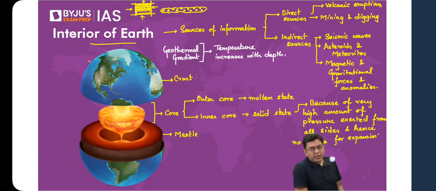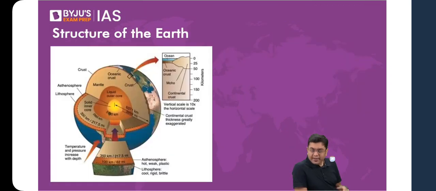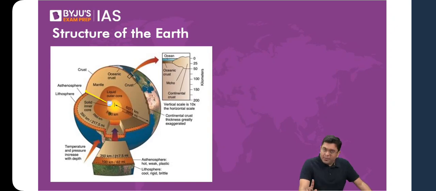Crust is the thinnest, mantle is quite thick, and then comes the region of the core. So this is the structure of the interior when analyzed. Here, if you observe, the radius is close to around 6,370 kilometers. Now, again, let me specify, crust and mantle is in a solid state. Outer core is in a molten state. Inner core is again in a solid state.